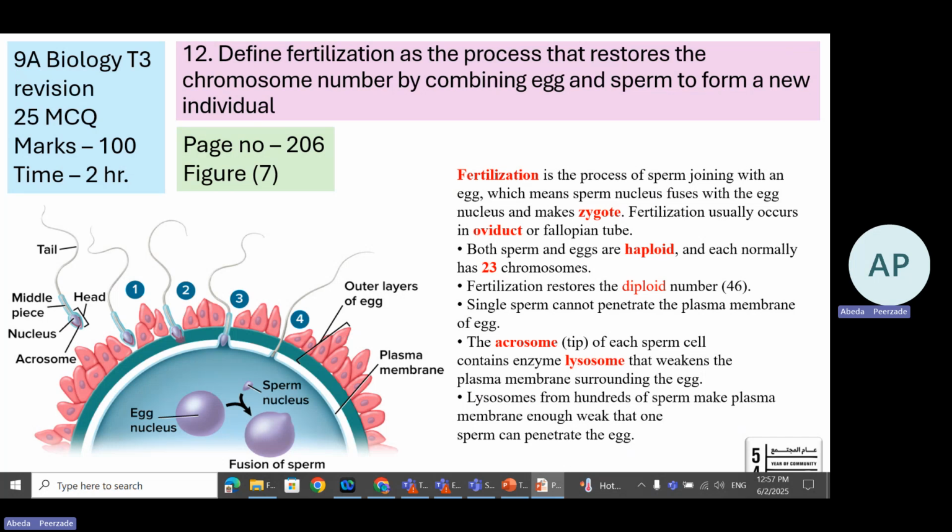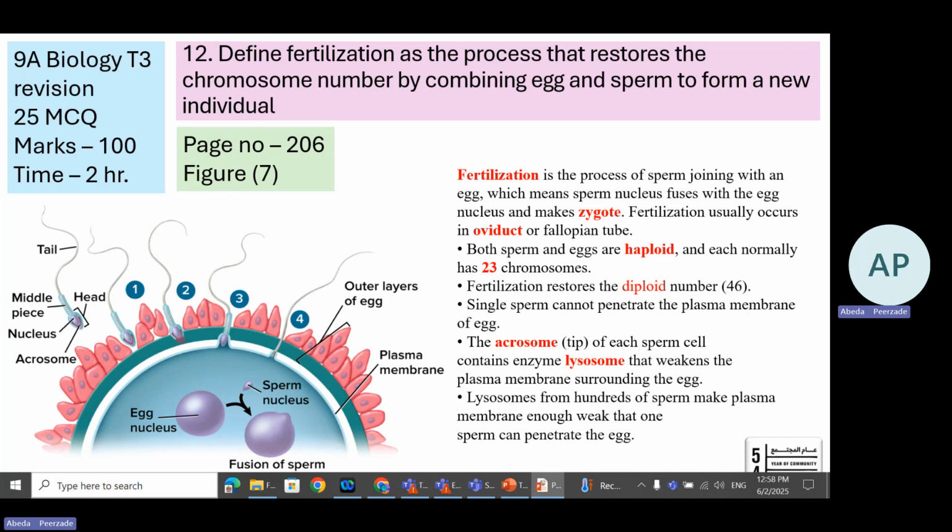To answer the question on this learning objective, first you should have the concept clear for fertilization. What is fertilization? This is a process of sperm uniting, joining or fusing with an egg, which means the sperm nucleus fuses with the egg nucleus and makes a zygote. Fertilization usually occurs in the oviduct, which is also called the fallopian tube.